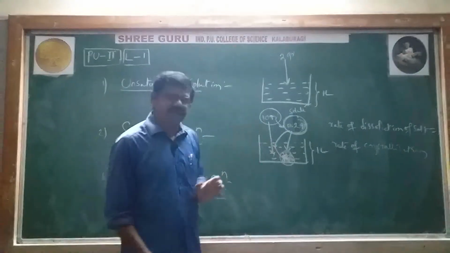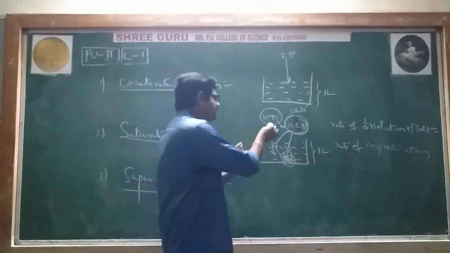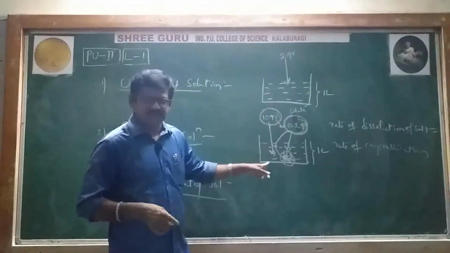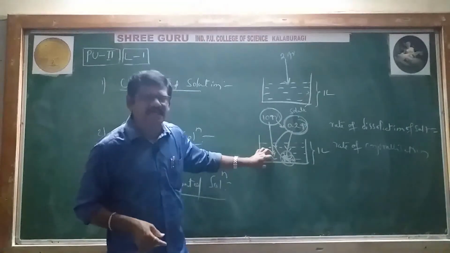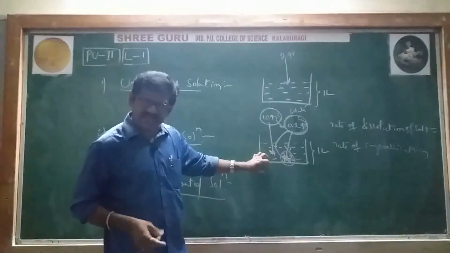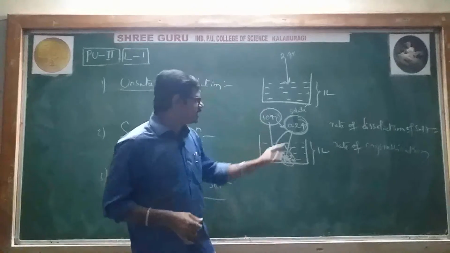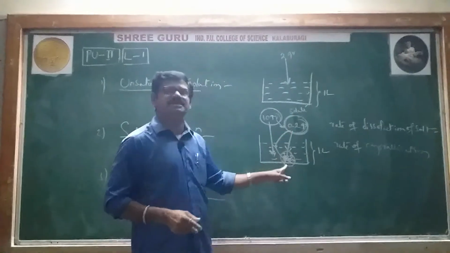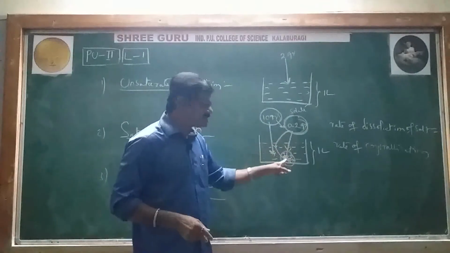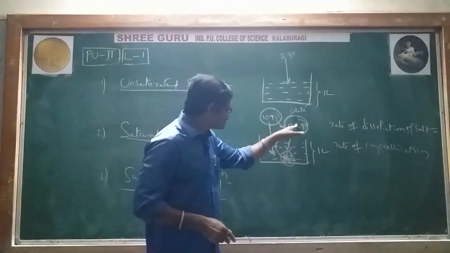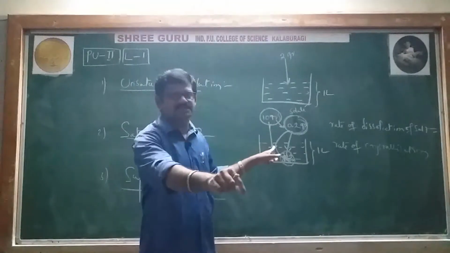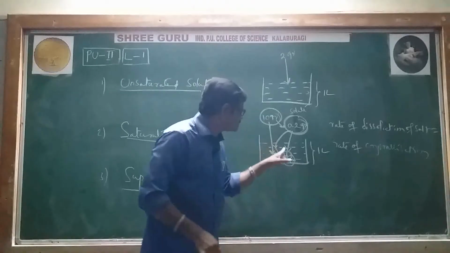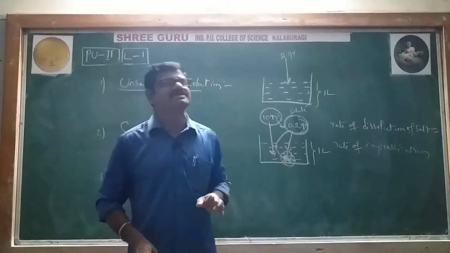So how to define it? Here, 10 grams has already dissolved, which means the maximum amount of solute has already dissolved. After that, if you add any extra amount, it seems to be deposited at the bottom, but the extra amount is not depositing there. The extra amount is dissolving in the solution, and at the same time already dissolved salt is crystallizing.